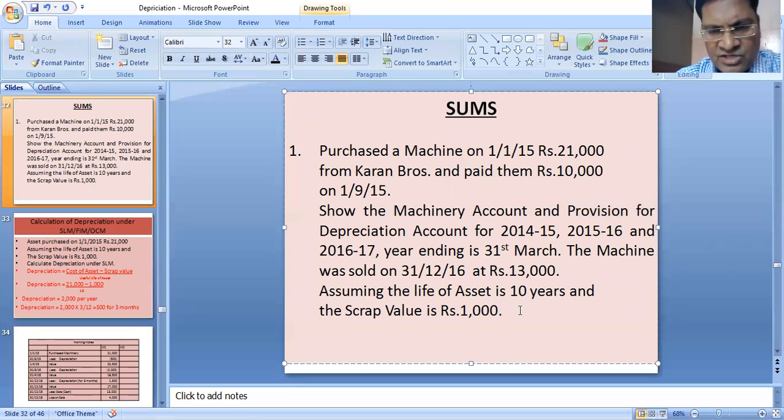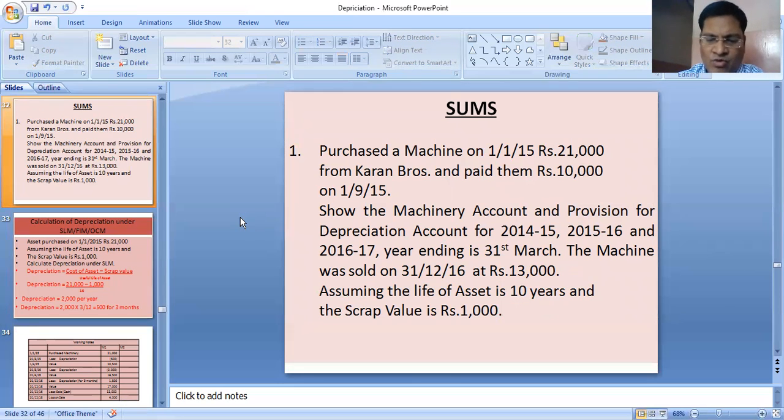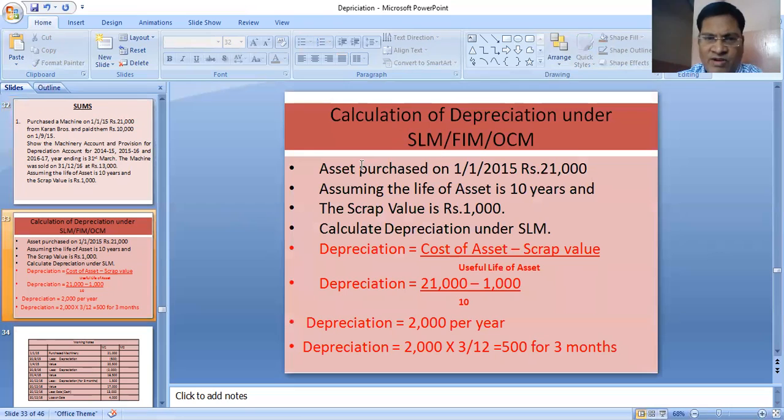In this sum, in straight line method, though the rate is not given, we should know how to calculate it. This is the way we will calculate the depreciation. Asset was purchased for 21,000. How much we have paid is irrelevant. The value of the asset is 21,000. The life of the asset is 10 years, scrap value is 1000.